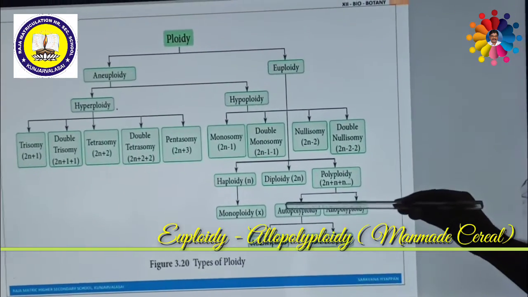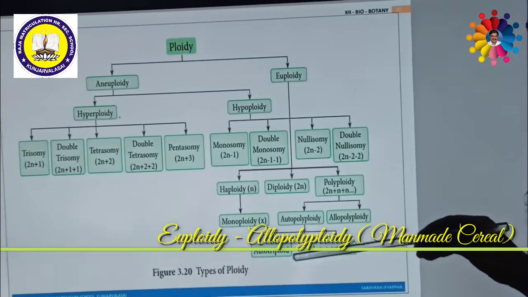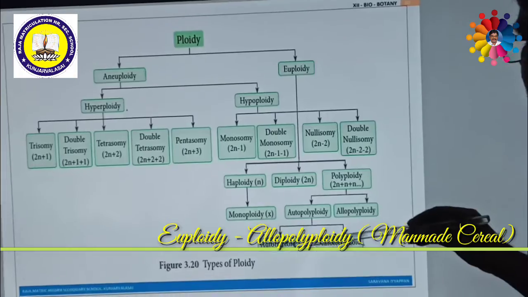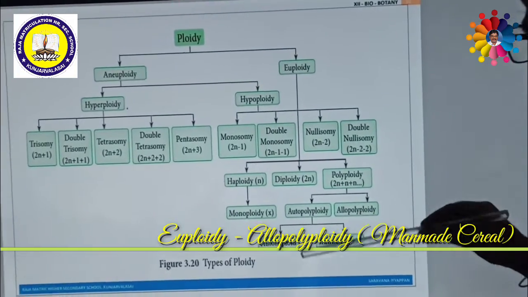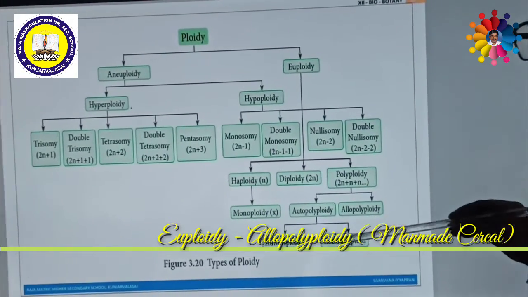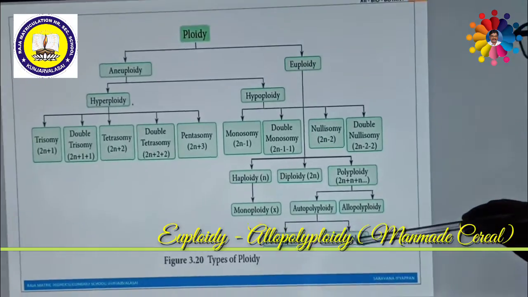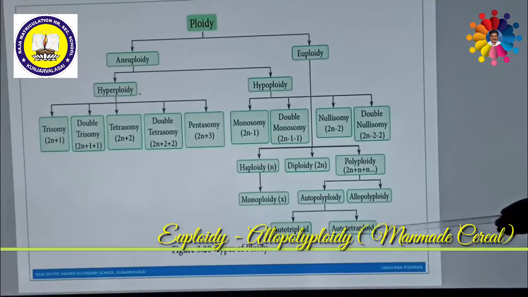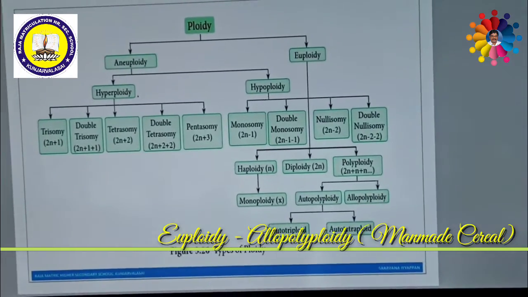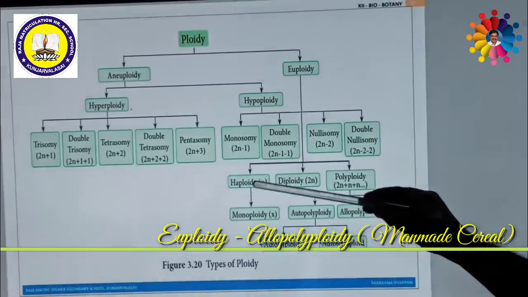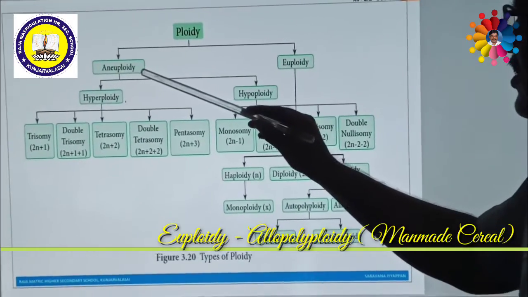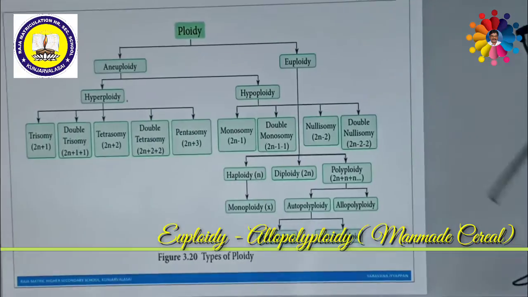Autopolyploidy is very common in most plants like watermelon, tomato or cabbage. These come under this category. They are further divided into autotriploid and autotetraploid. Triploid means three sets of chromosomes, and tetraploid means four sets of chromosomes. So that's all about euploid. These are the differences between aneuploidy and euploid.